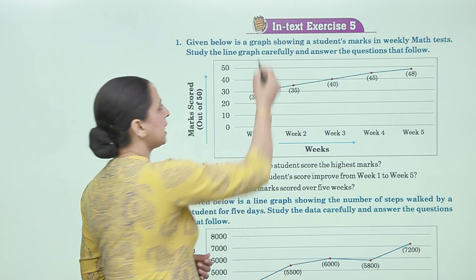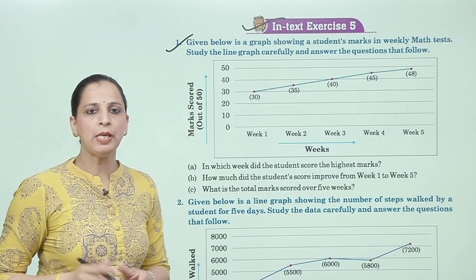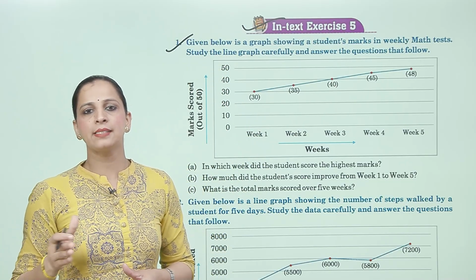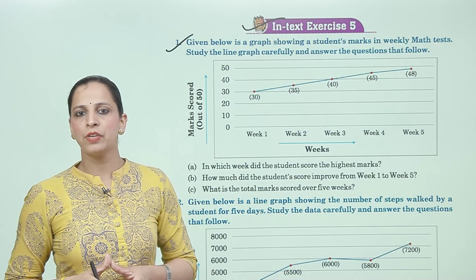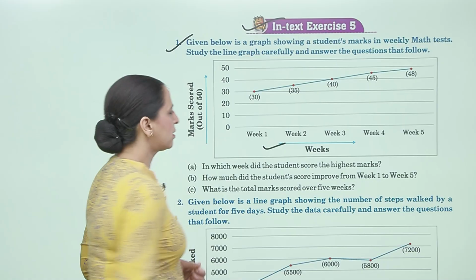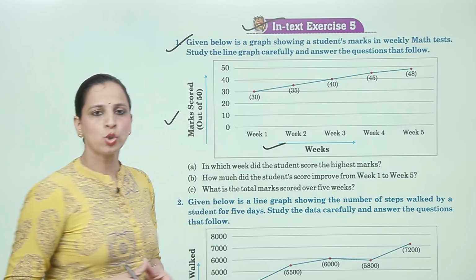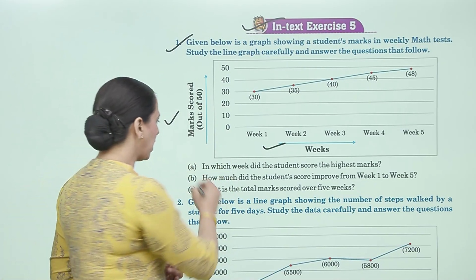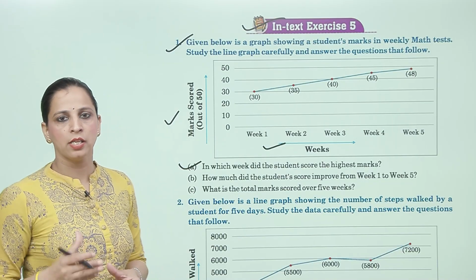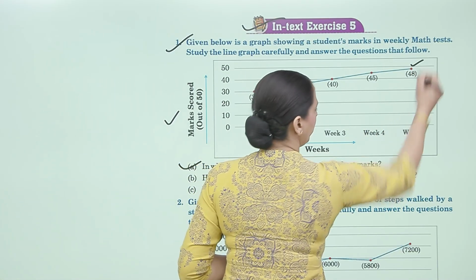Now in exercise 5, question number 1, given below is a graph showing a student's marks in a weekly maths test. Study the line graph carefully and answer the questions that follow. Now weeks, and this is the marks scored out of 50. Now A part, in which week did the student score the highest marks? Week 5.